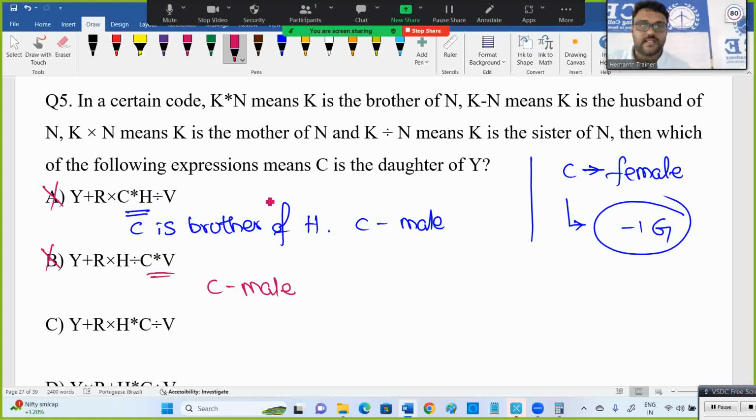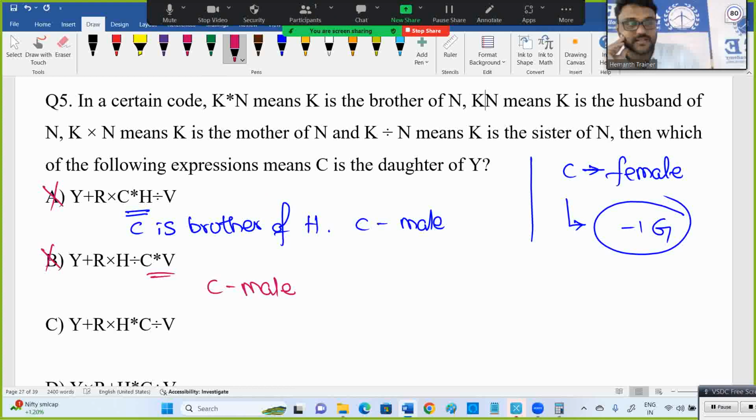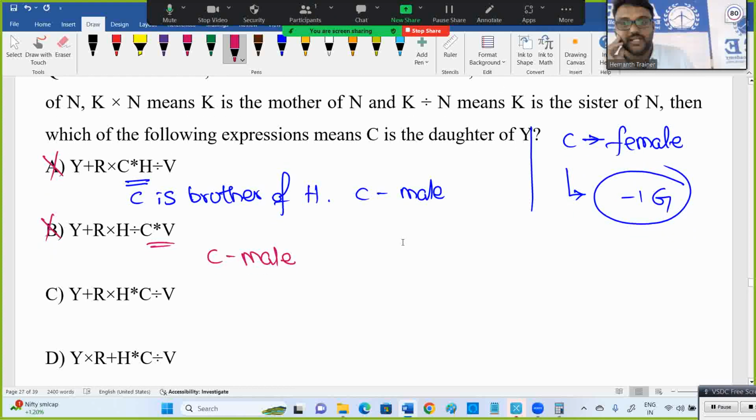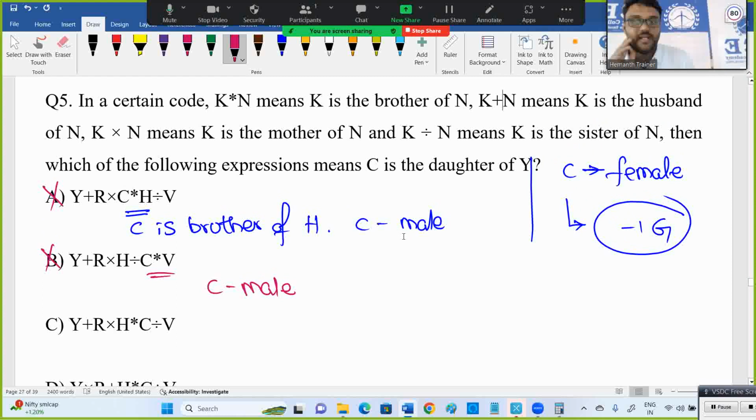Y plus, okay, plus is missed here. Plus into, okay, I think into is used, star is used, divided. This may be plus. Consider that it is a plus because minus symbol is not used anywhere. Let it be plus. Now, Y is husband of R. Husband means same generation, so you write 0. R into H: R is mother of H, plus 1.